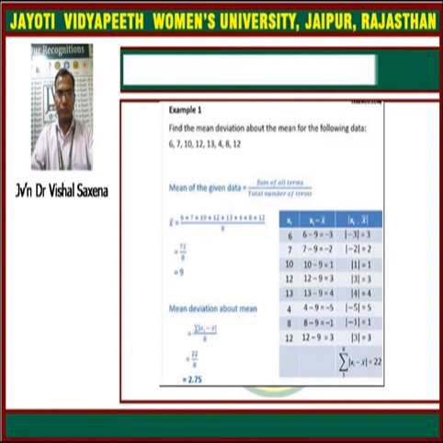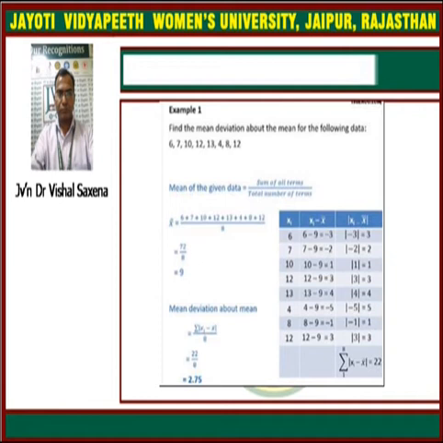Now here one example shows how we can determine the mean deviation from the given observations. In this example we have data in individual series form: 6, 7, 10, 12, 13, 4, 8 and 12.